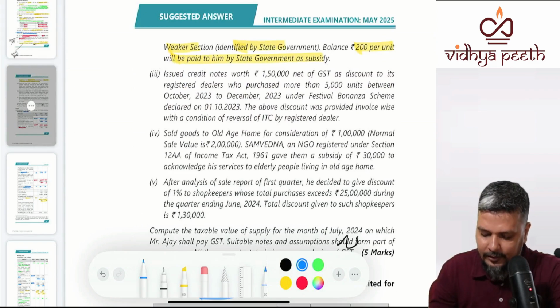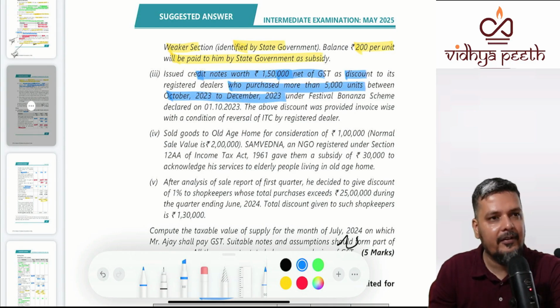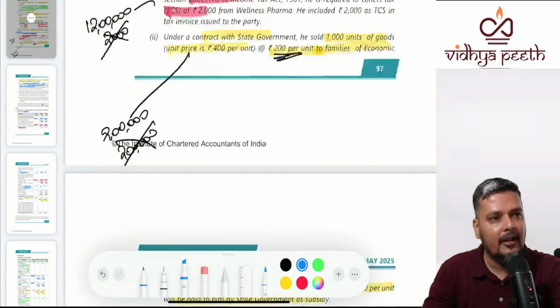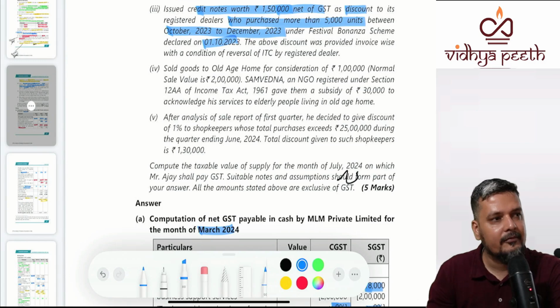Issued credit note worth 1,50,000, net of GST, as a discount to registered dealers who purchase more than 5,000 units between October 23 and December 23. So credit note is given later. We are into the month of July and these supplies are made in October to December as a festival bonanza scheme declared in October itself.